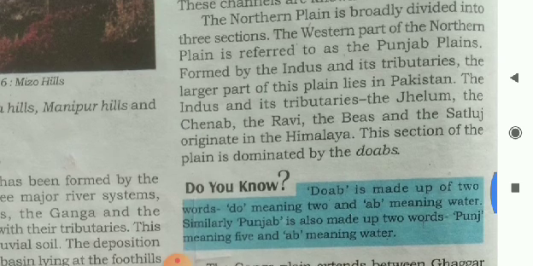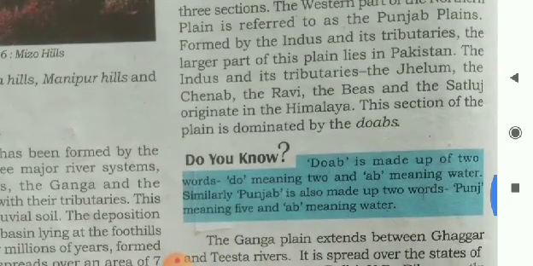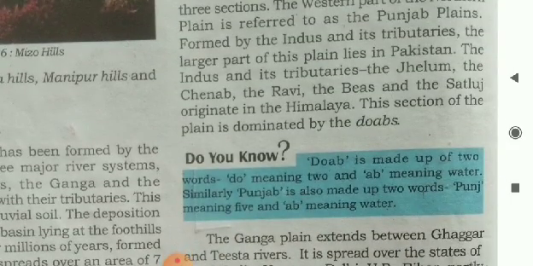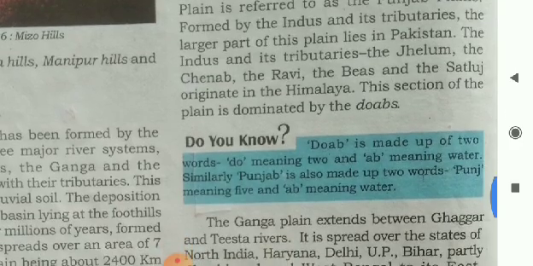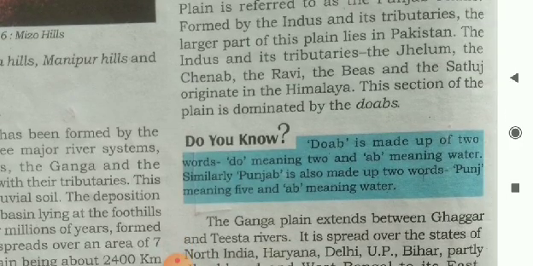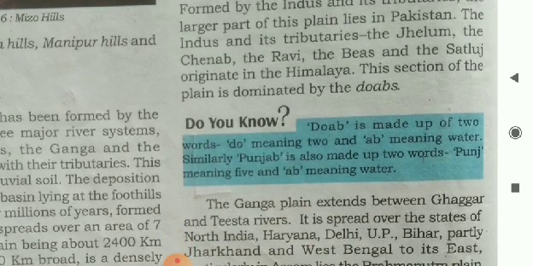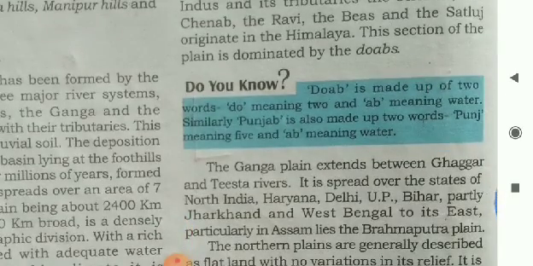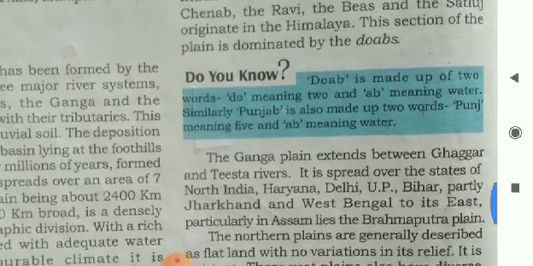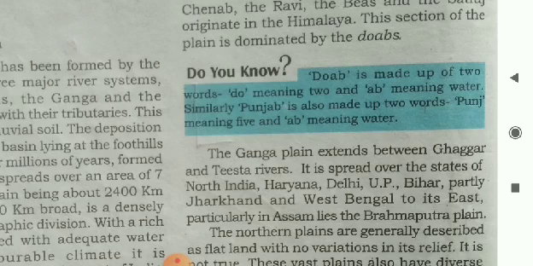The western part of the northern plain is referred to as the Punjab Plains, formed by the Indus and its tributaries. The larger part of this plain lies in Pakistan. The Indus and its tributaries, the Jhelum, the Chenab, the Ravi, the Beas, means Byas, and the Satluj originate in the Himalaya.